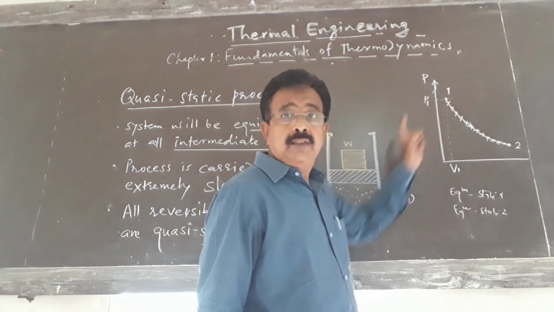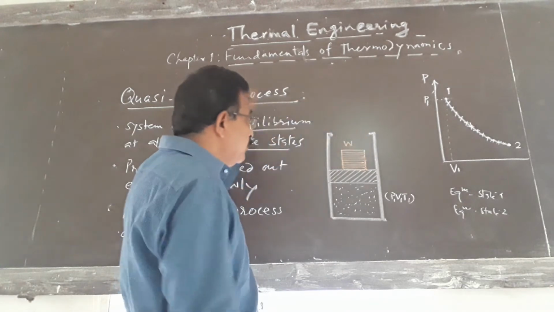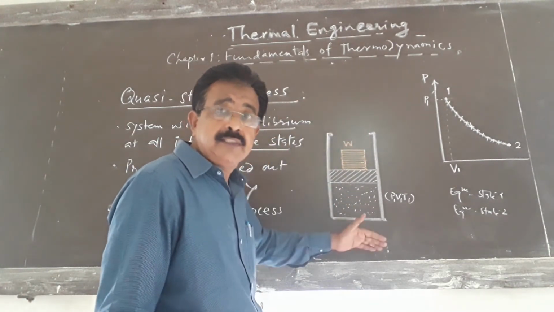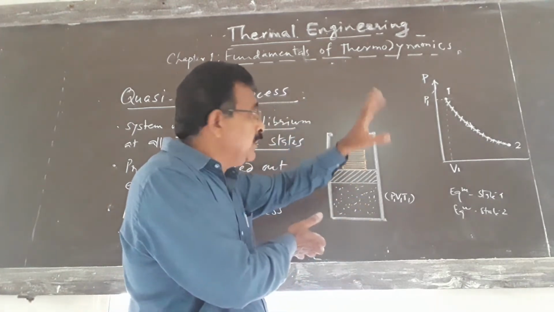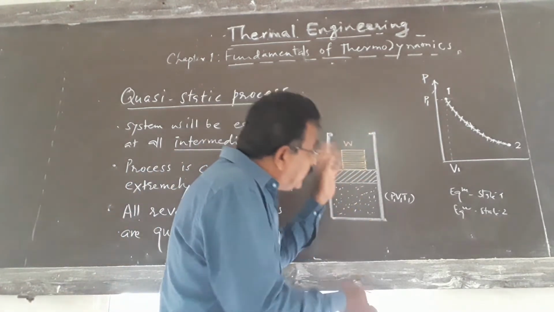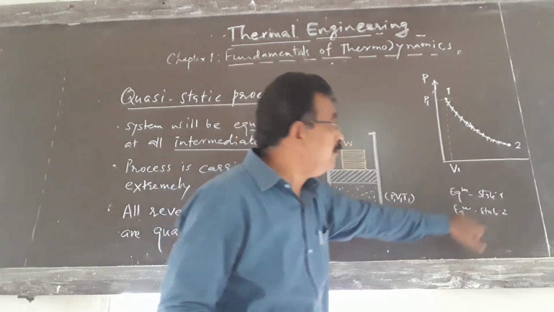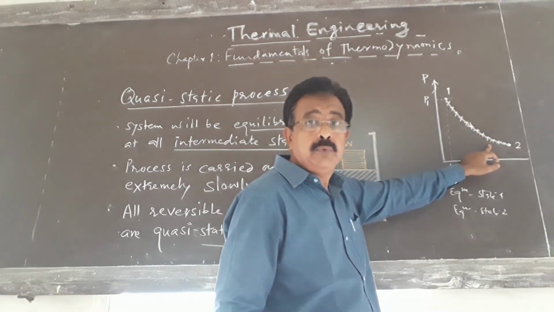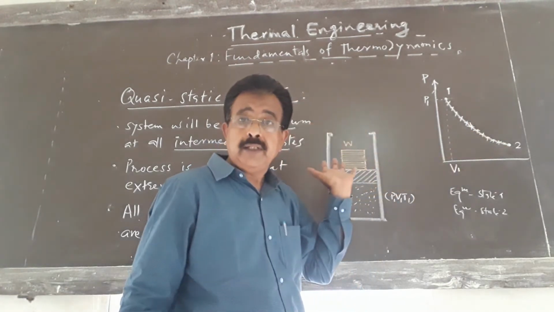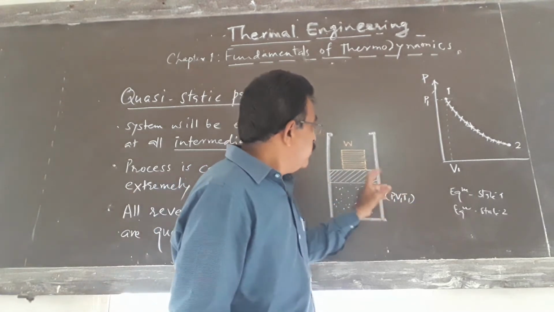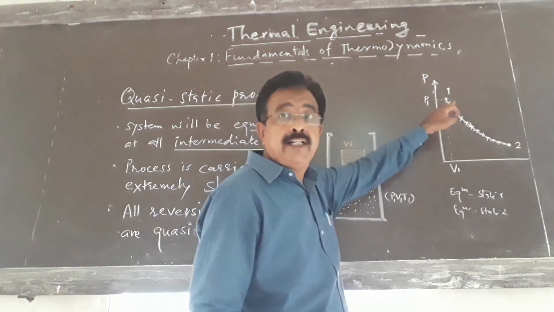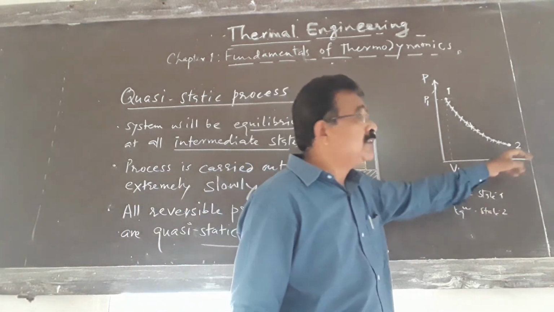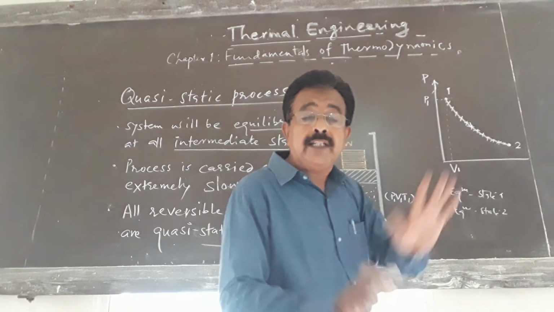Now if we remove the whole weight suddenly, the force on the system will be reduced, expansion of the system will take place, and it will attain the next equilibrium at 2. There is no equilibrium between 1 and 2. Before removing the weight, equilibrium at state 1 was existing, and after removing the whole weight, equilibrium at state 2, there was no intermediate equilibrium.